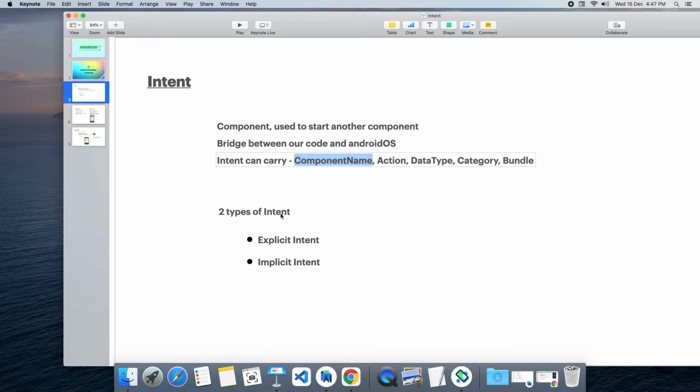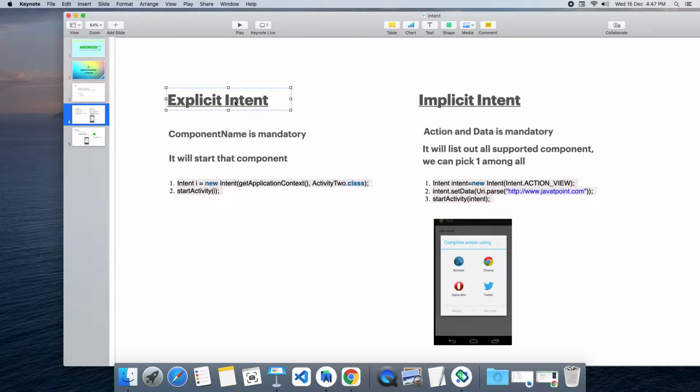There are two types of intent. One is explicit intent, another one is implicit intent. Let's see what is explicit intent. There are two ways we can start a component. One is by directly mentioning a component name, that is explicit intent.